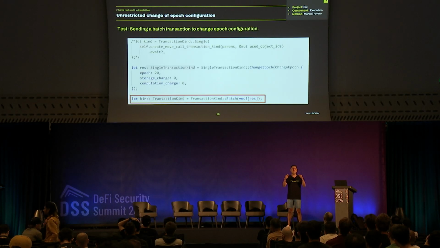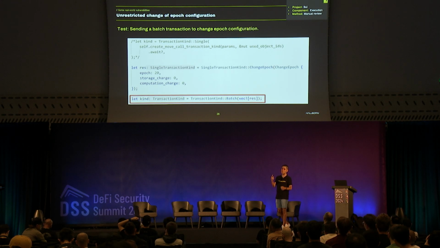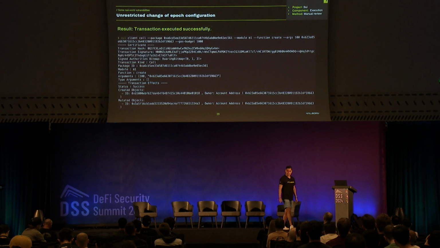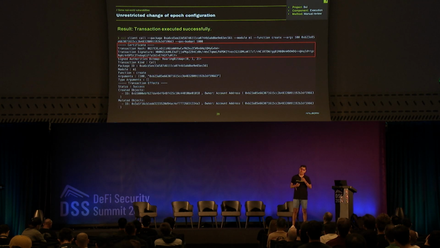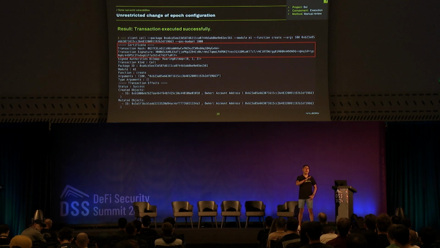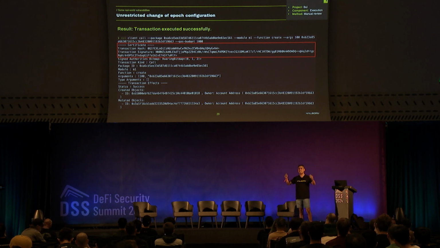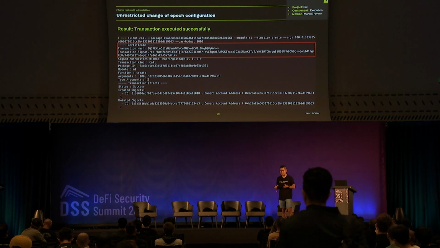We create a single transaction, we put that transaction inside a vector, and we create a batch transaction with only one transaction, with change epoch. And we apply it, and as a result, we successfully execute that transaction to change the epoch. Very easy. We can, for example, put a 0 fee for storage and 0 fee for computation. So free transactions for everyone.